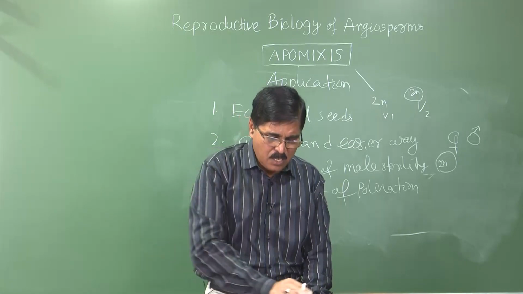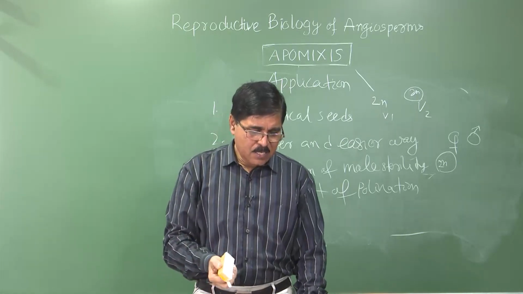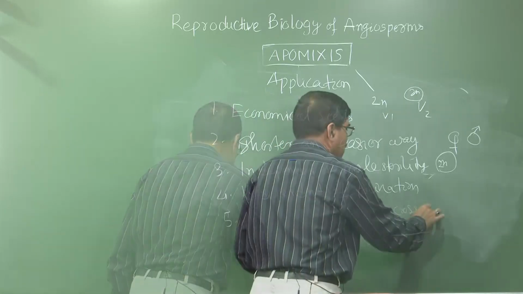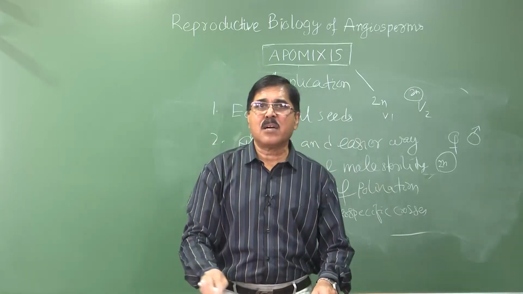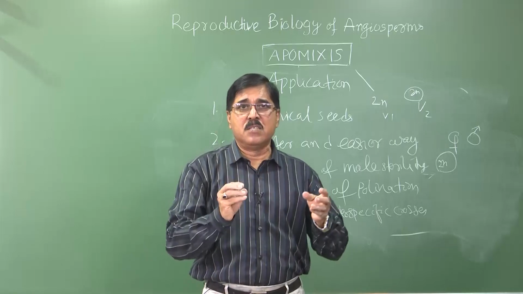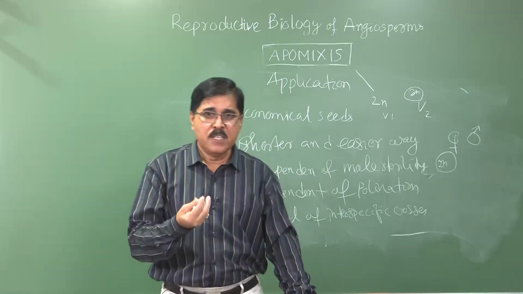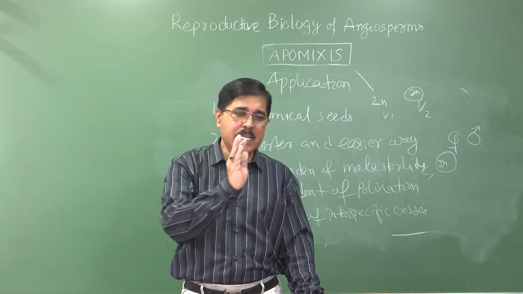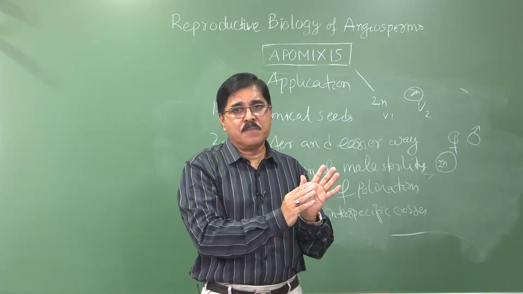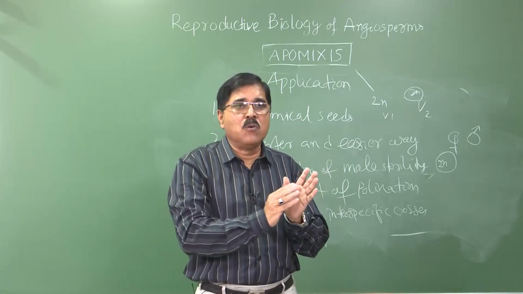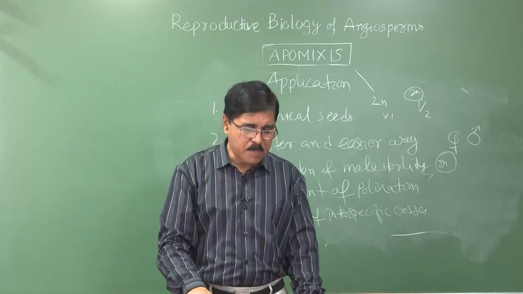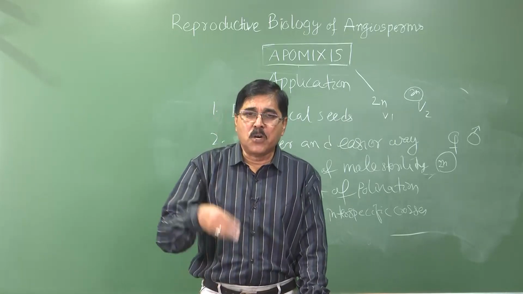Then survival in interspecific crossings. Usually, when we make a cross between two different species, interspecific, the rate of survival is very low. We can get fertilized seed, but the seed will not survive. The embryo will not survive; it will die. So this is called the survival problem of interspecific hybrids.